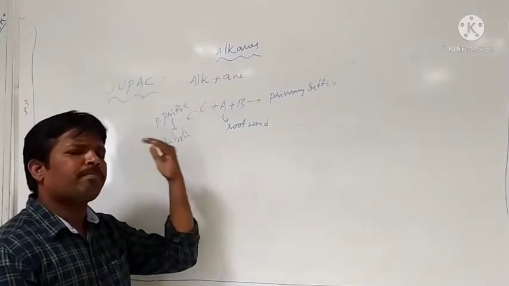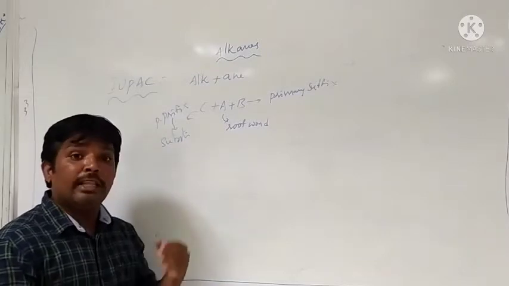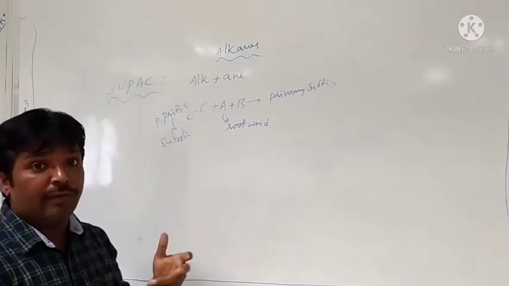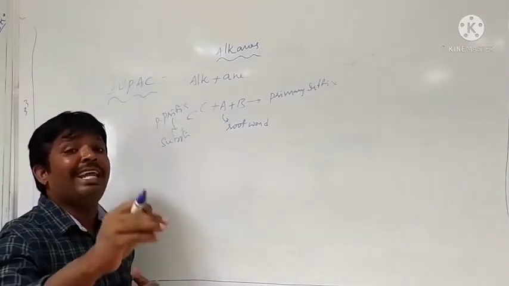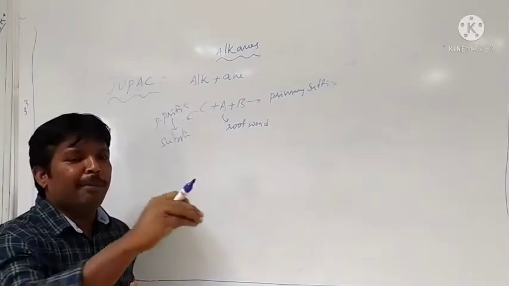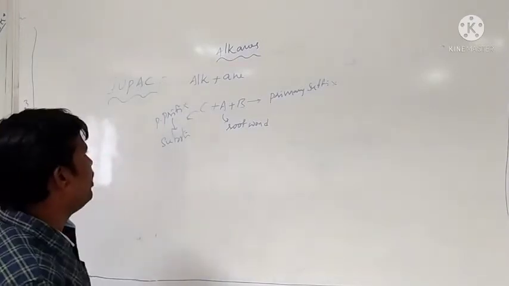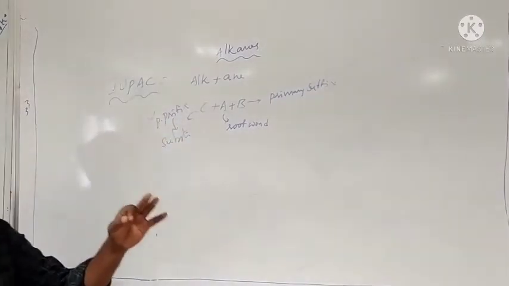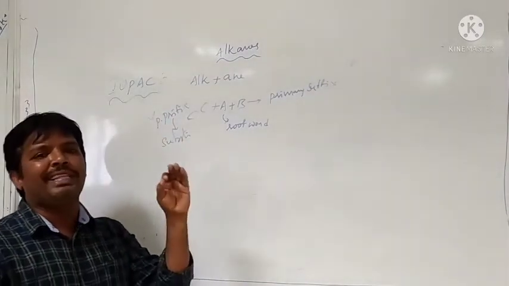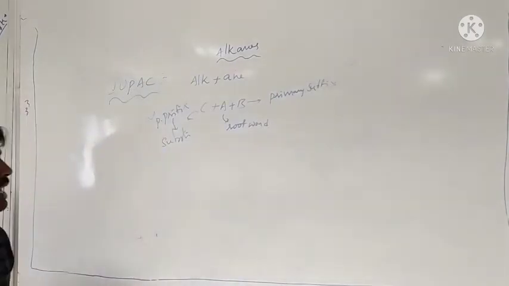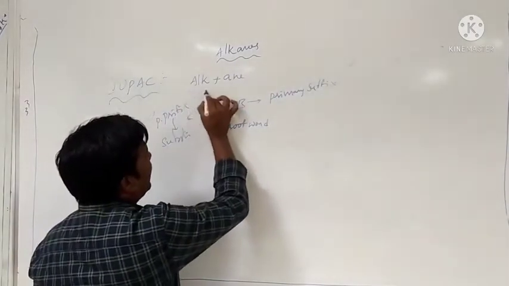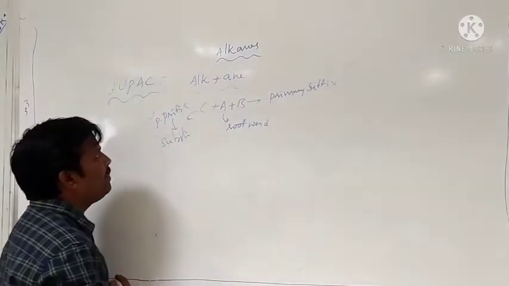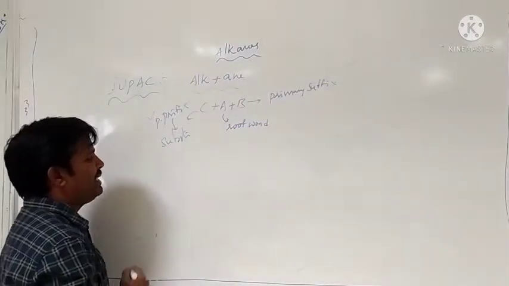For alkyne, the primary suffix is yne. Therefore, the primary suffix represents the nature of the compound, and the primary prefix represents the nature of the substituent present in that compound. According to that, the IUPAC name of the alkane is alk plus ane.